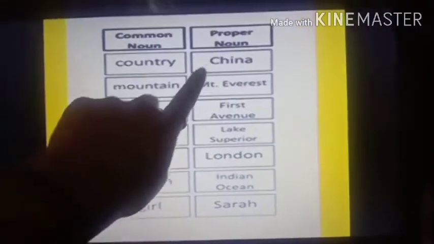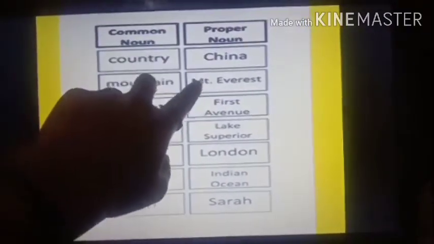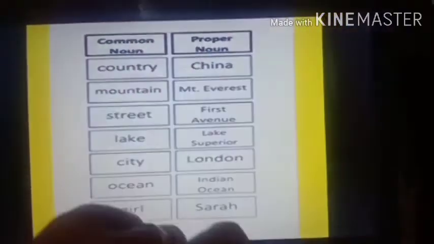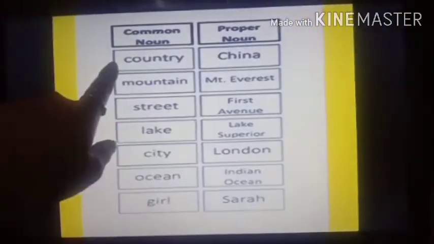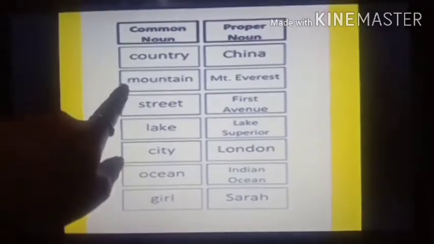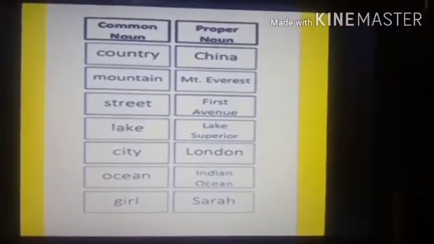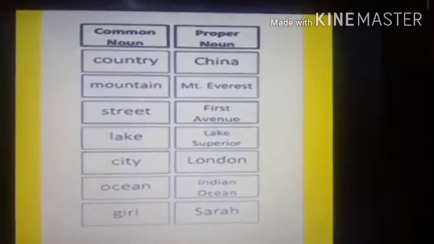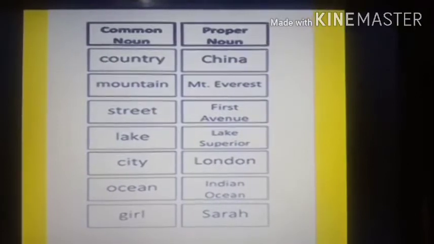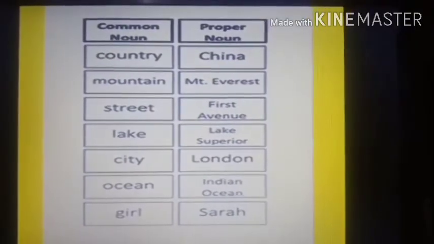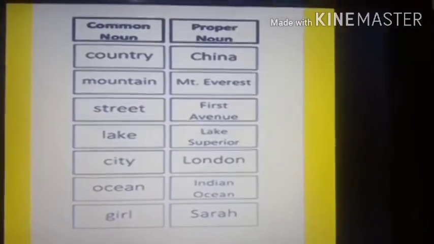So it always begins with a capital letter. Because proper noun means what? All the names that are given, they are called proper nouns. So they are in capital letters. But over here, see, common nouns are not names, so they are all in small letters. Can you see? So this was the difference between common noun and proper noun. So we are going to learn in this particular video only about common noun and proper noun. Okay, students?